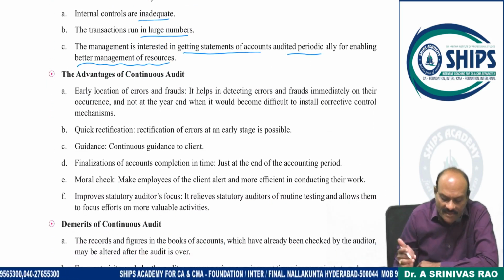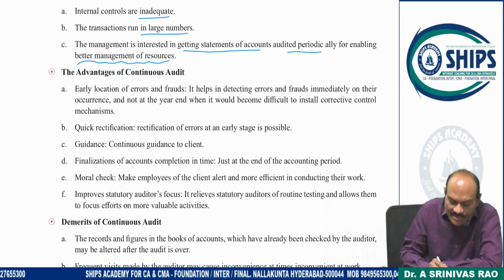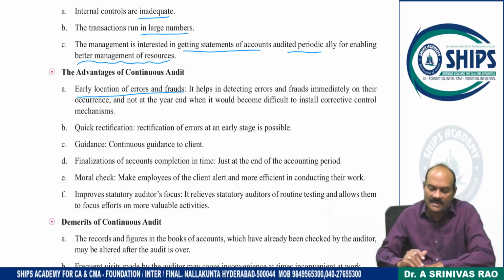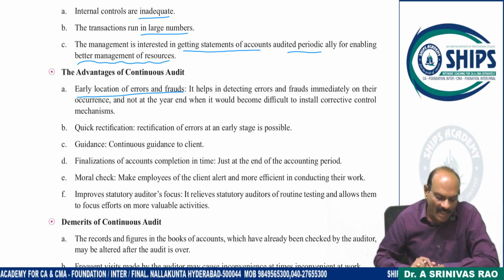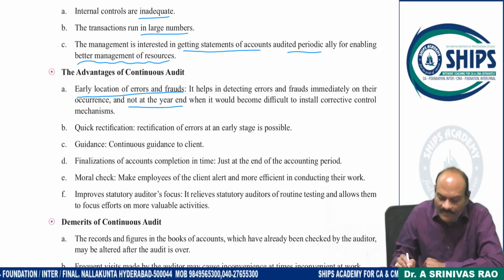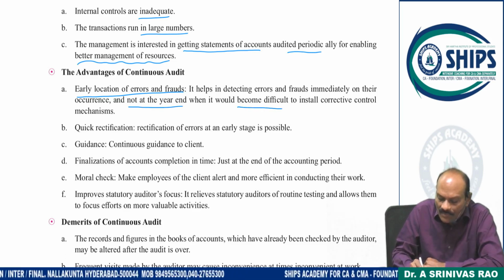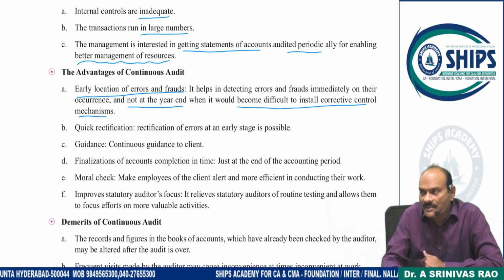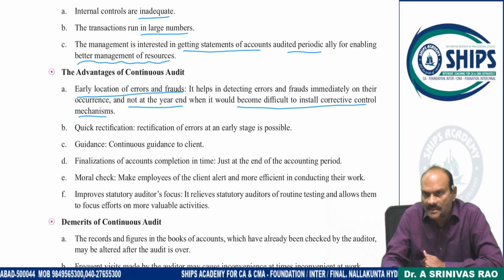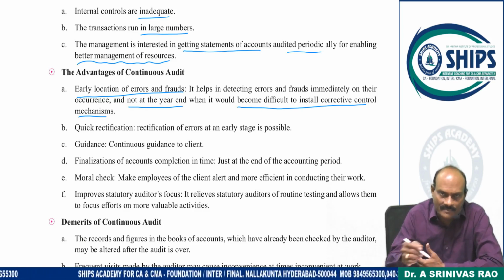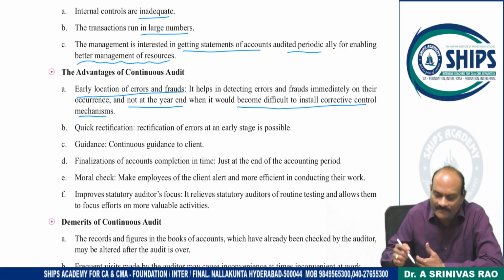And the advantages of continuous audit: early location of errors and fraud. It helps in detecting errors and fraud immediately on their occurrence, not at the end of the year, when it becomes difficult to install a corrective control mechanism. Every month, if you are able to detect any kind of irregularity, in the remaining months you can correct it. In case of annual audit, the year is already completed. I can't go back and correct it. We have to make a comparison, then you will understand better.